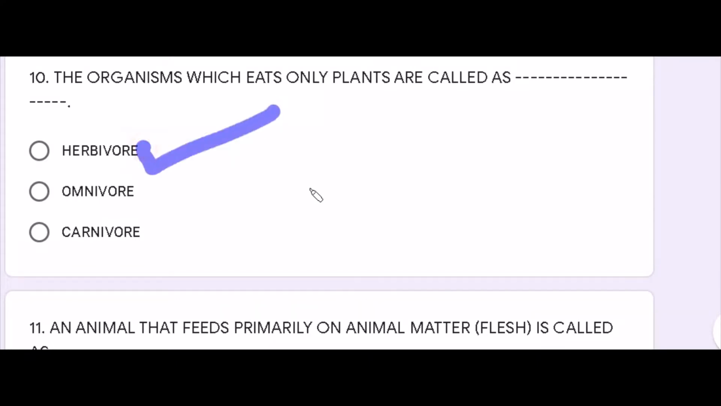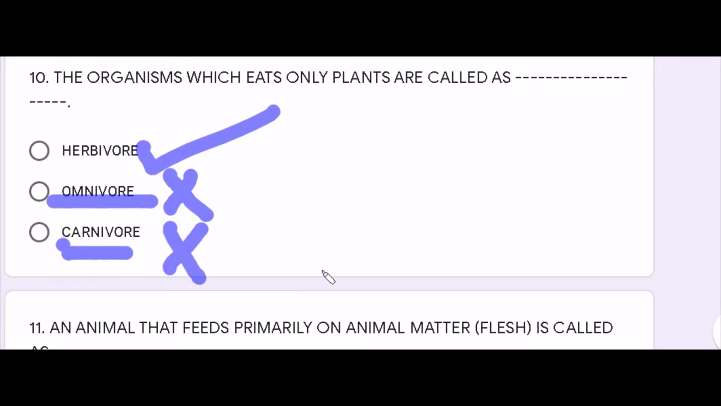Now some more options are there. Two more options are there. Omnivores. Now what are omnivores? Omnivores are those animals which eat both plants as well as animals. So it is also an incorrect option. Carnivore, what are carnivores? They eat flesh. So carnivore is also an incorrect option. So your correct option was herbivore.